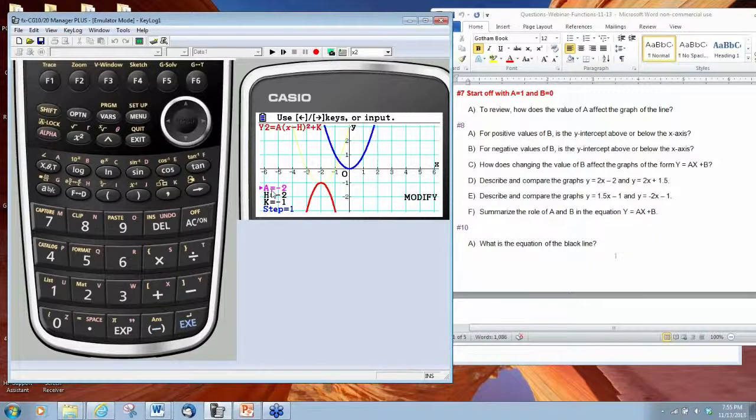So the sign of A tells us whether the graph opens up or opens down, whether or not we have, in this case for the red function, a maximum point, a high point in the graph, or in the case of what we had before, the yellow graph, a minimum point. So maximum points and minimum points are important points when we are thinking in terms of functions that bend. And we can talk more about that in a future webinar when we entertain ideas about third degree, fourth degree, fifth degree functions.